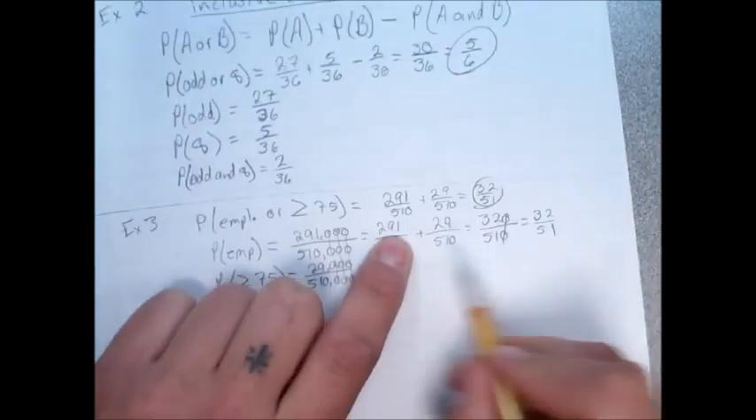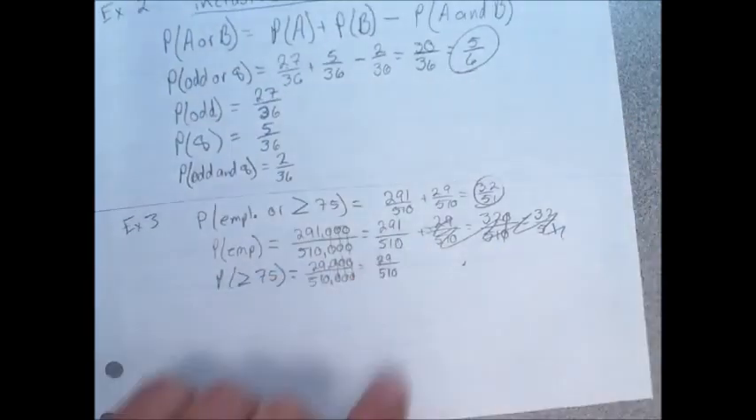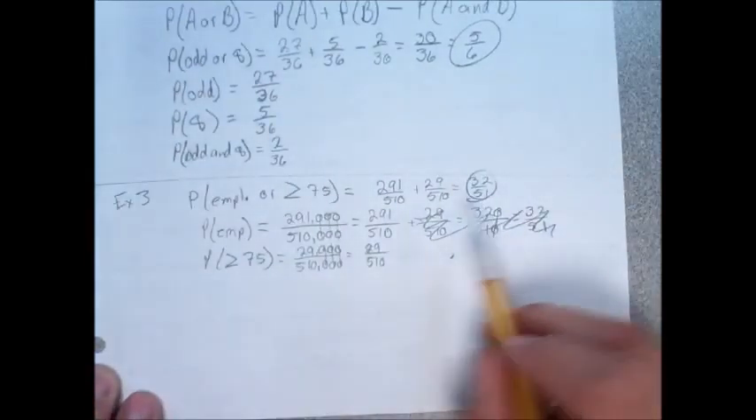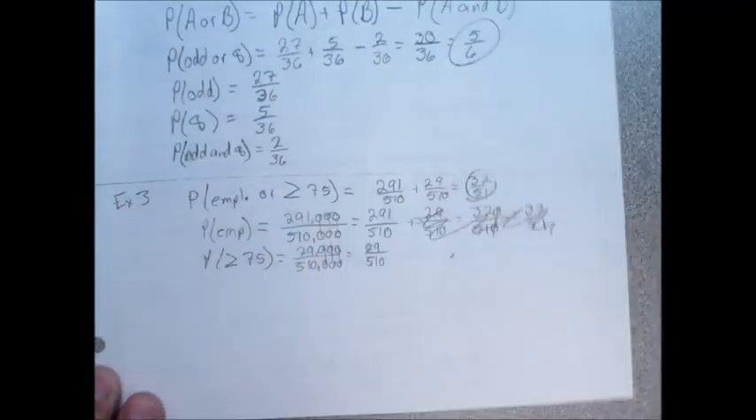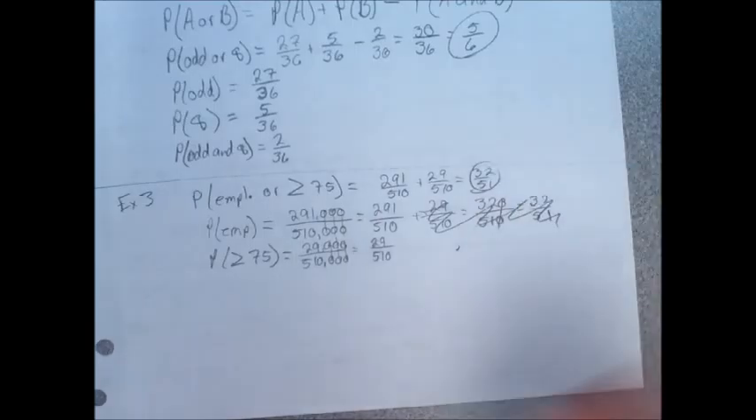Okay, so it is 32 over 51 is our answer. So the probability of being employed or greater than or equal to the age of 75 is 32 to 51, because of the assumption that he says people over 75 don't work. Otherwise, I would agree with Bailey on this one.